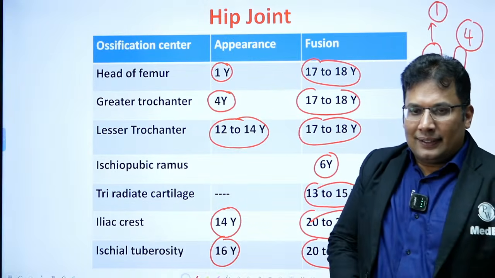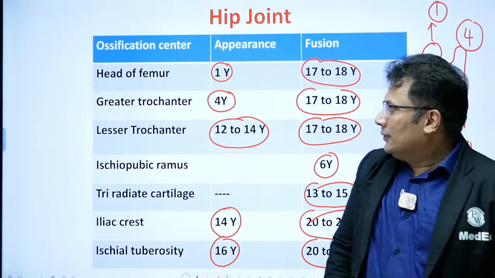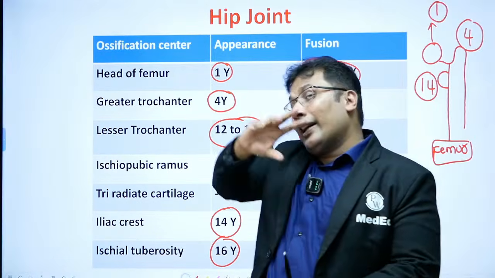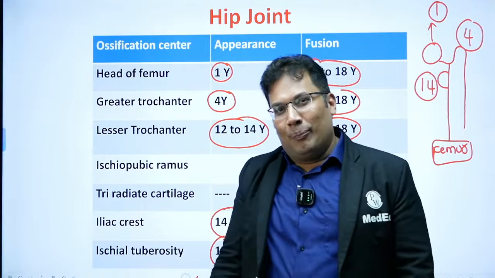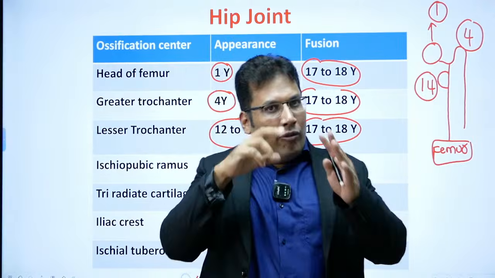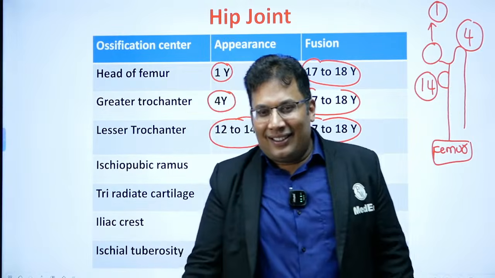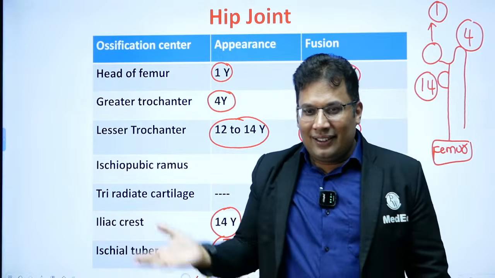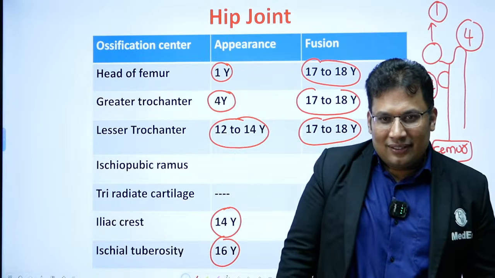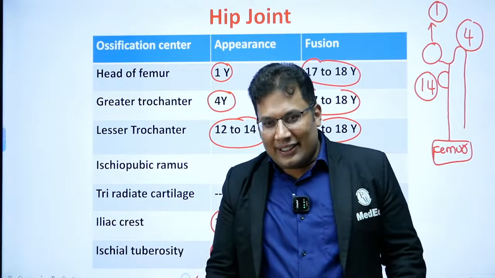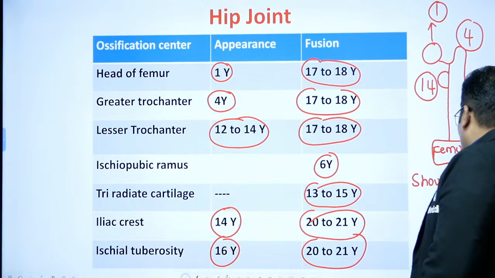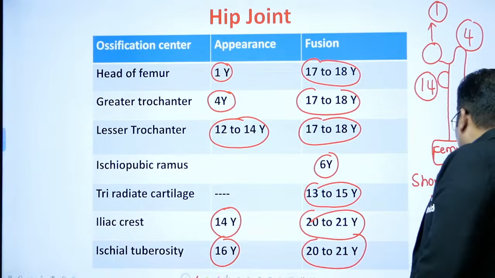Write it. 1 means head, only one head, 1 year. Greater trochanter, 4 years. The lesser trochanter, 12 to 14 years. 1, 4, 14. Guys, keep writing like this. 1, 4, 14. Good. Same way in the shoulder joint: 1, 3, 5.